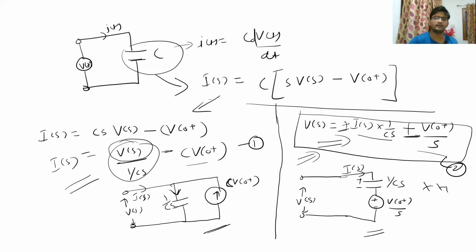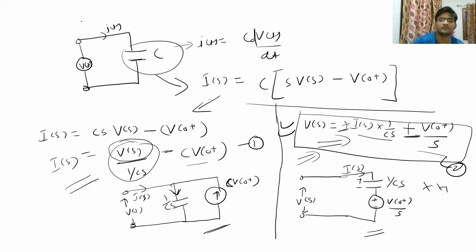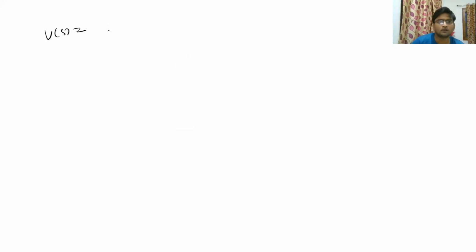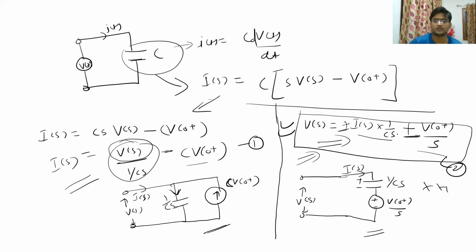Now, let us quickly also write the term for Zs for this particular equation. So from here we have got Vs is equal to Is into 1 upon Cs plus V0 plus upon S. So you know that in this particular circuit, this is your Is value, this is your Vs. So what is going to be Zs?